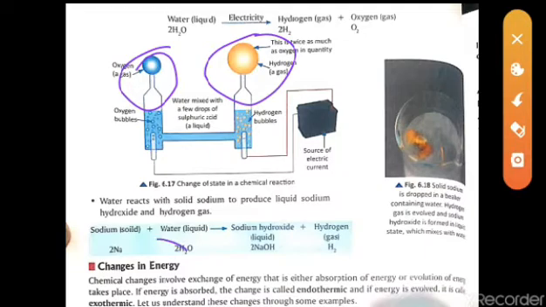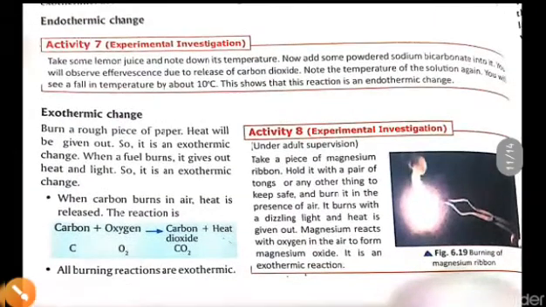Now here come the changes in energy. So what are these changes in energy? Here it is written that chemical change involves exchange of energy, that is either absorption of energy or evolution of energy takes place. The absorption of energy is known as an endothermic reaction, and if the energy is evolved then it is known as an exothermic reaction. So let's see in detail what is exothermic and what is endothermic.